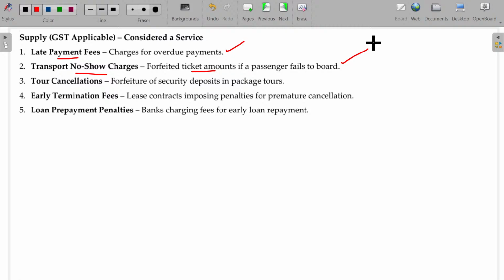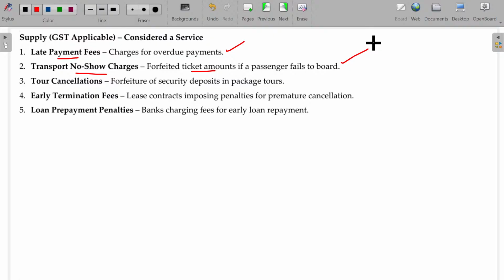So what happens in the case of supply? There should be supply, there should be consideration. But there is no supply. There is no travel supply, but you get the consideration. Will it fall under supply? Yes, of course, it is supply, because it is called no show supply. This is called no show supply.